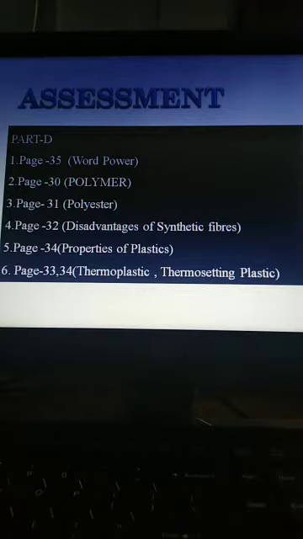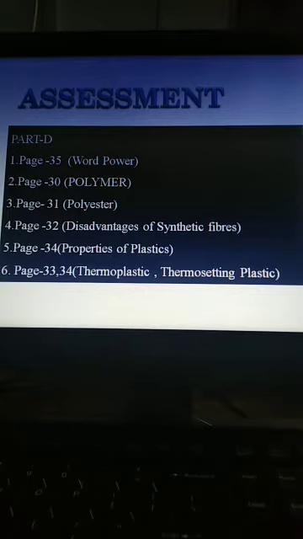Moving to fourth question, why are clothes made from synthetic fibers not safe to be worn in kitchen? It is given in page number 32 under the heading disadvantages of synthetic fibers, last point. Okay, before writing the answer you should start like this, clothes made from synthetic fibers are not safe to be worn in kitchen because, then write that last point, they catch fire quickly and stick to the body causing severe burns.